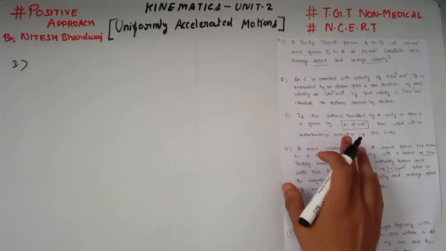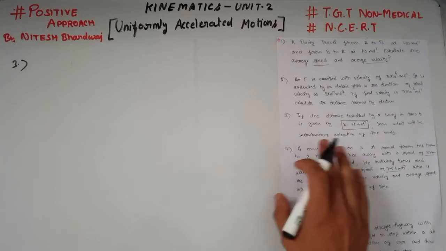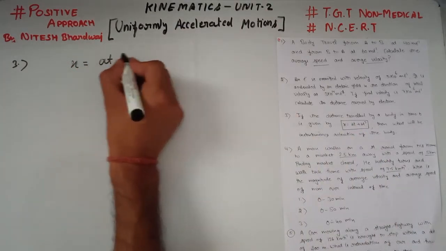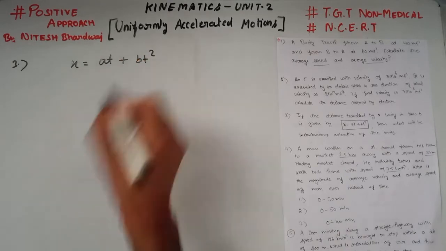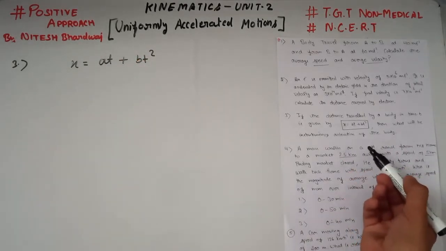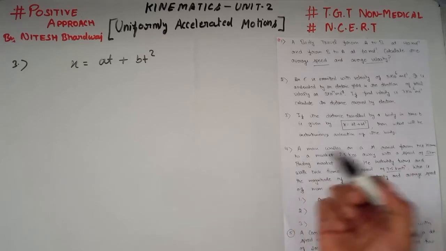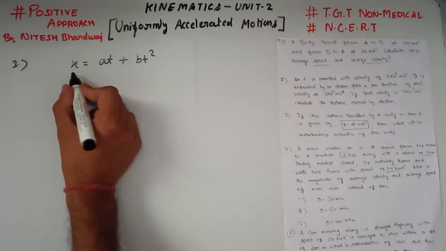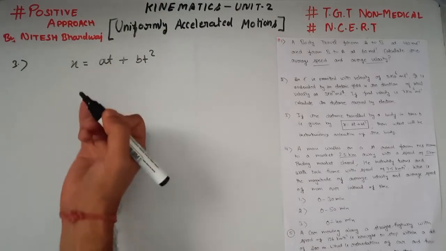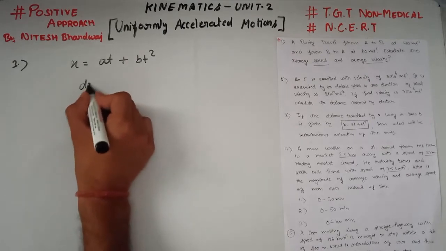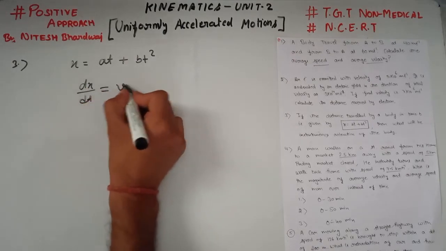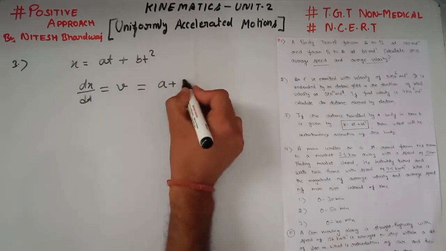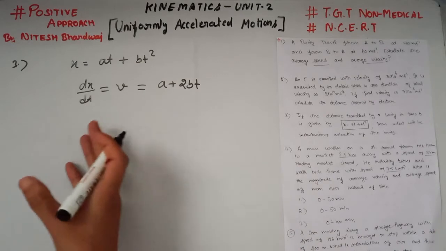If the distance traveled by a body in a time is given by x is equal to at plus bt square, then what will be the instantaneous acceleration of the body? We have to calculate the instantaneous acceleration. So let us see here. If we differentiate this term with respect to t, we calculate the instantaneous velocity, that is dx over dt, which is equal to velocity, which is equal to a plus 2bt. Simple differentiation.